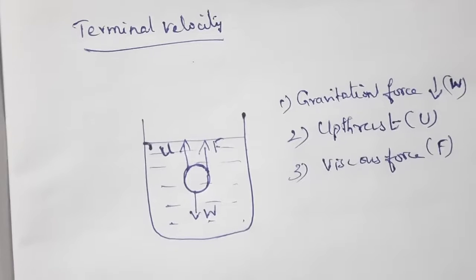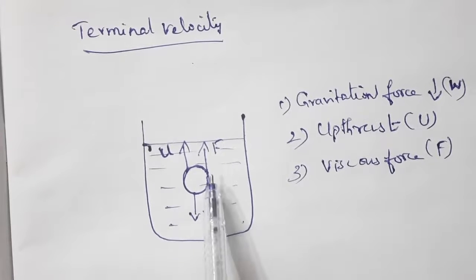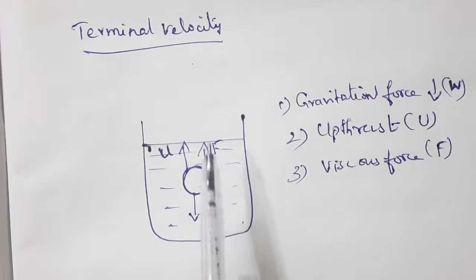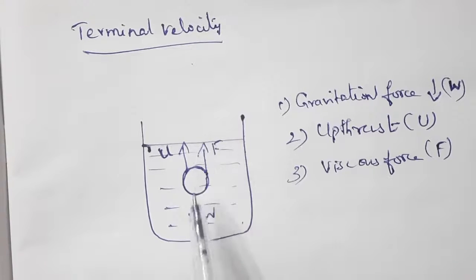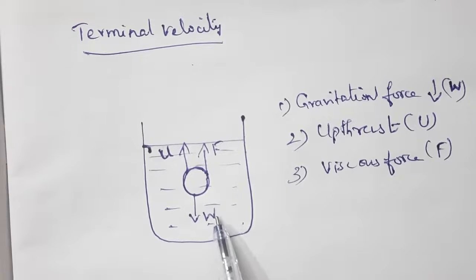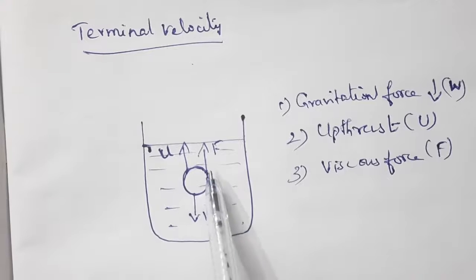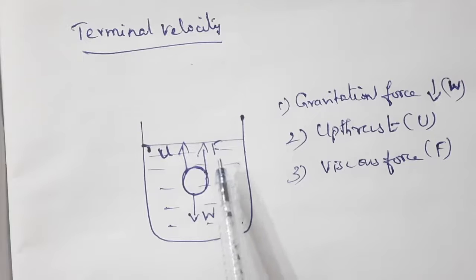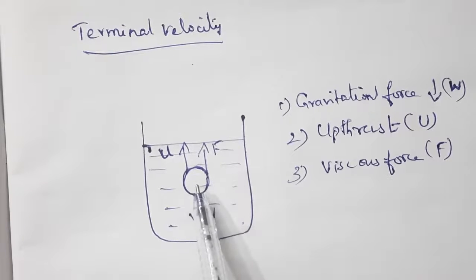When the sphere falls down, the downward force is greater than the upward force. So when the velocity in the downward direction increases, the upward force, that is the viscous force, also increases.